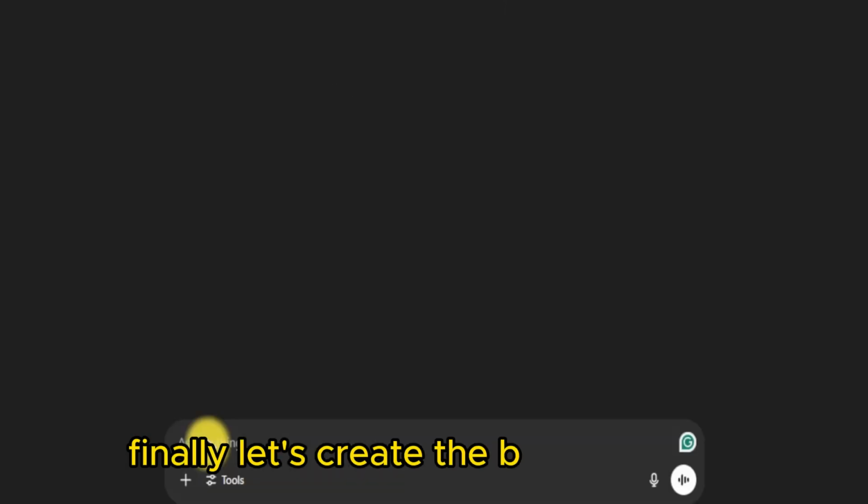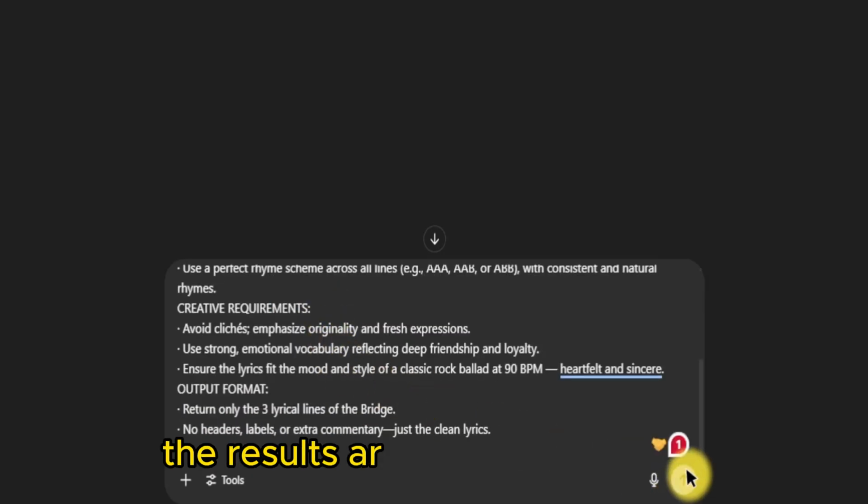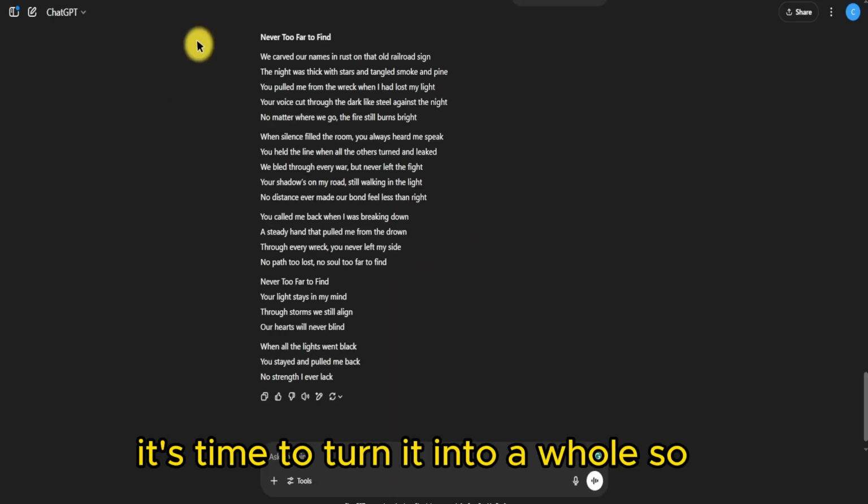Finally, let's create the bridge section. I entered this command. The results are quite satisfactory, so we continue. With the complete lyrics in hand, it's time to turn it into a whole song.